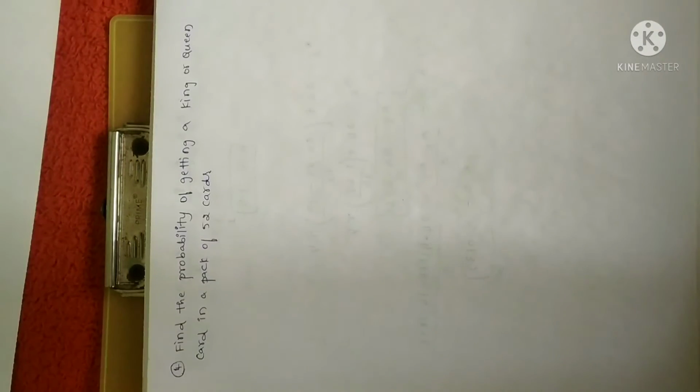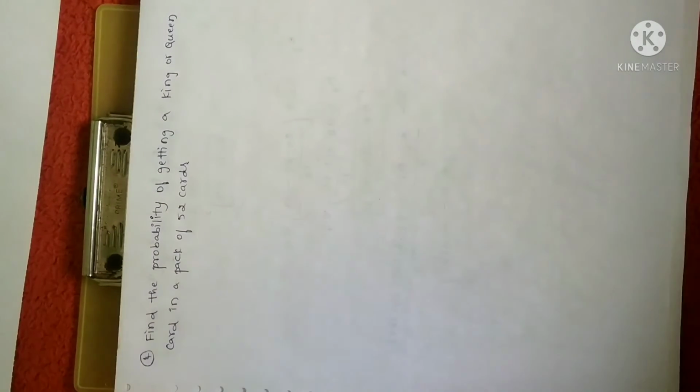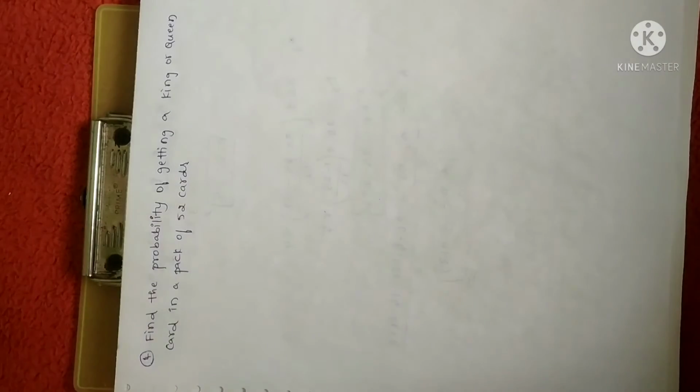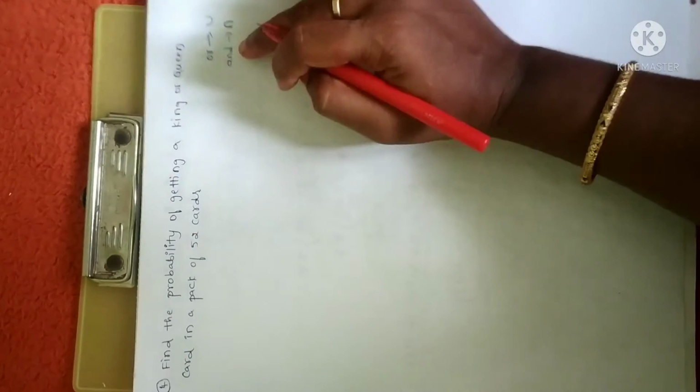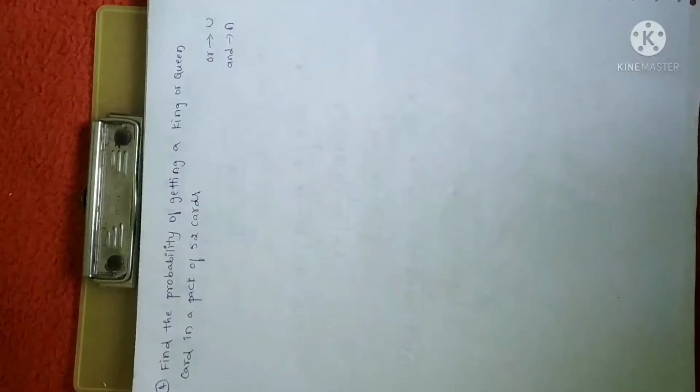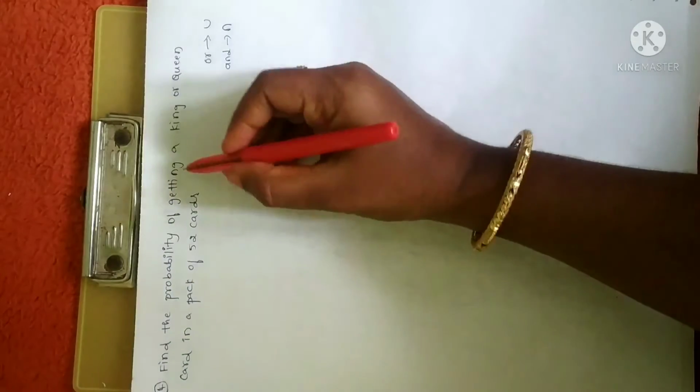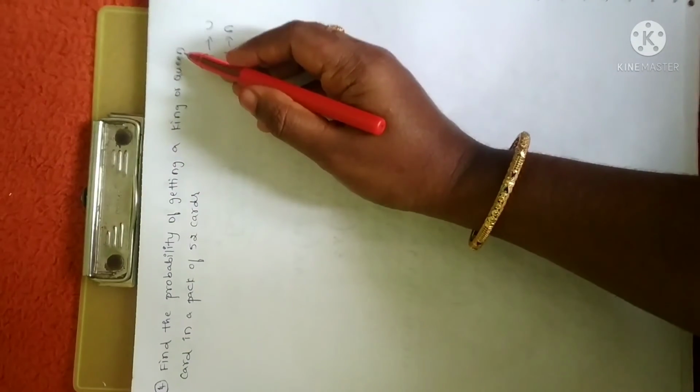Clear? So here is the next problem. We have to find the probability of getting a king or queen. So the word or is given. As I already told you, whenever you have or, you have to use union. Whenever you have and, you have to use intersection. So remember, whenever you have or, you have to use union, and for and you have to use intersection. So we have to find the probability of getting a king or queen.